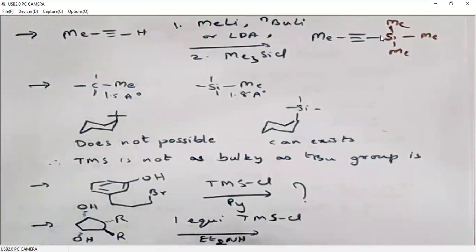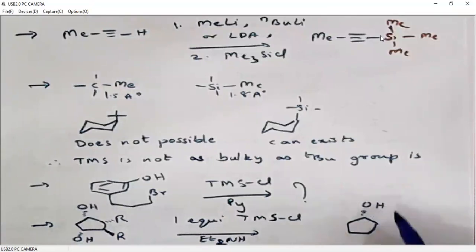of course, the base will pick up the proton from both alcohol functional groups, but because of the steric crowding differences, this alcohol cannot be protected as TMS because of more steric crowding, whereas this alcohol can be protected as TMS because of the less steric crowding.